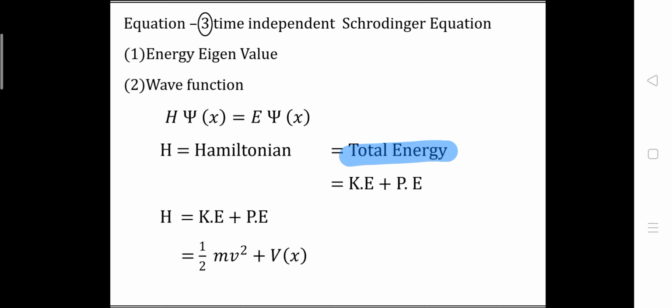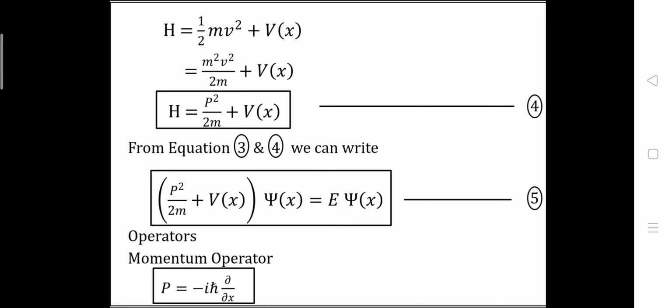So here we will have H is equal to kinetic energy plus potential energy. Okay, and we already know that the kinetic energy of a moving particle is 1/2 mv square plus V of x, which shows the potential energy of the particle. Now let's talk about the kinetic energy.